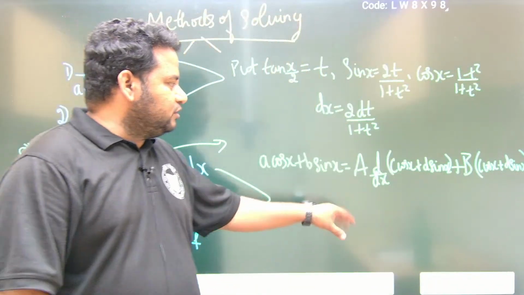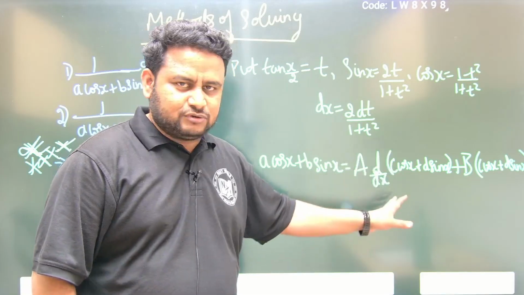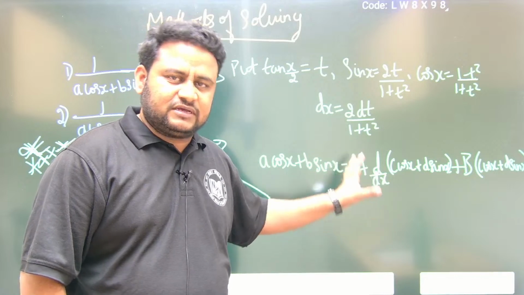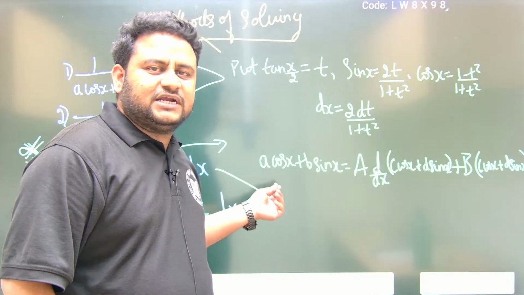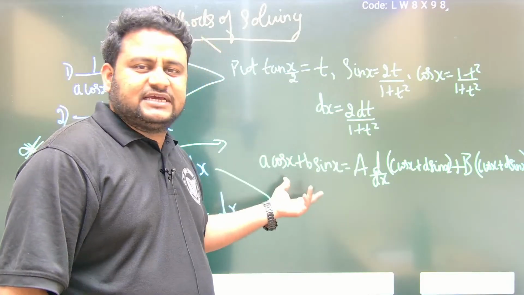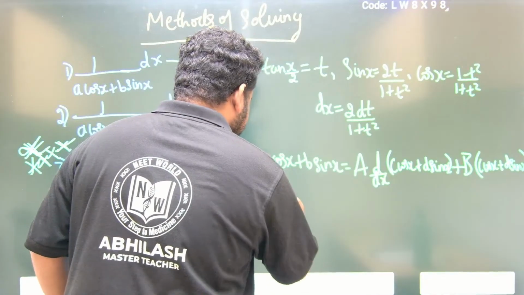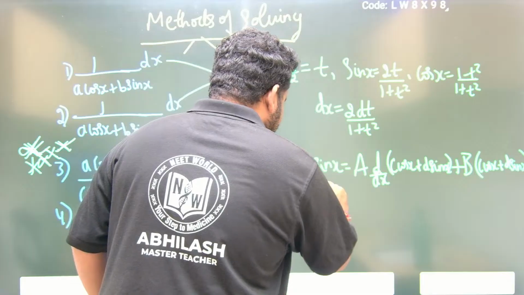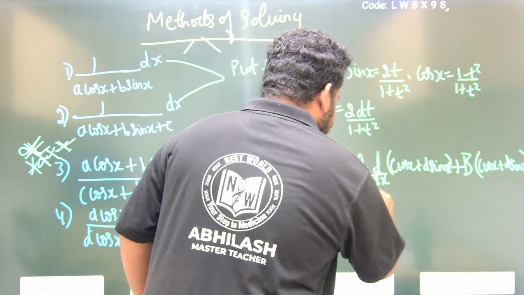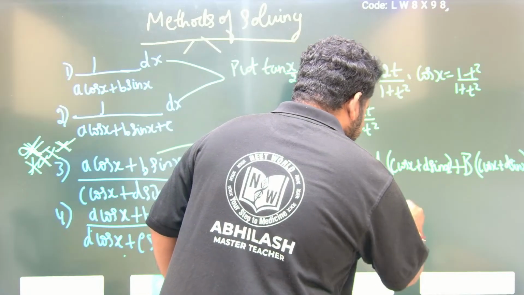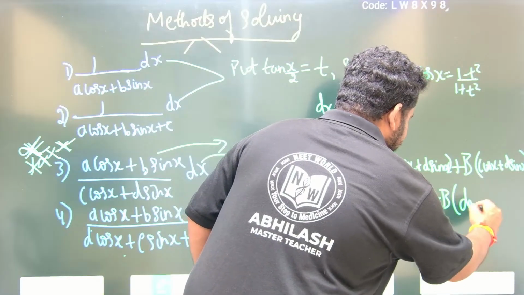Now what you will do? You will differentiate. Then you have to find the values of a and b. That is, sin x and cos x you will have. You will find the coefficients of cos x and sin x in the RHS, and similarly equate them with the coefficients of cos x and sin x in the LHS. That is what you will do. So this basically means, for these two types, the numerator is equal to a times d by dx of the denominator, plus b times the denominator.